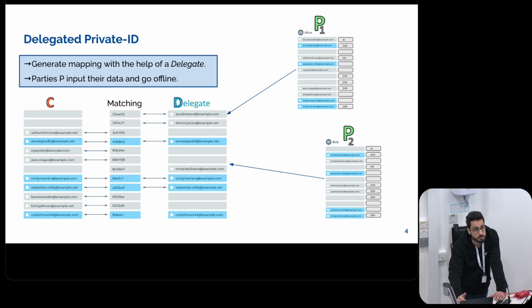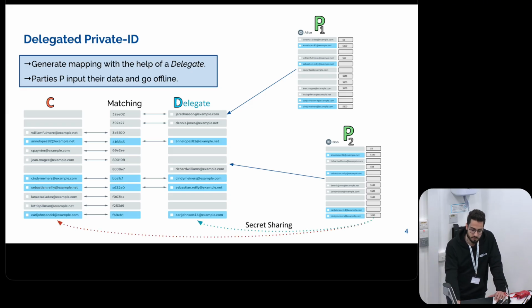At the end of the protocol, the ideal functionality that we have is that both party C and the delegate party D end up with secret shares of the associated data for the rows that have matched. So if an identifier exists in party P, let's say, and also in party C, then both parties D and C will end up with secret shares of the associated values for the row that has matched. And for every other row, we will end up with secret shares of 0.